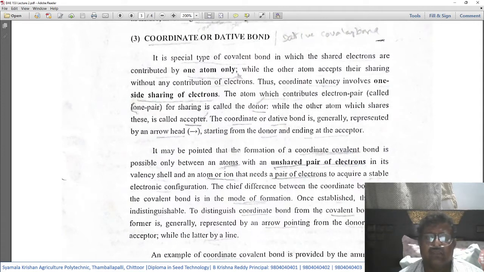In other words, the arrow starts from the donor and ends at the acceptor.